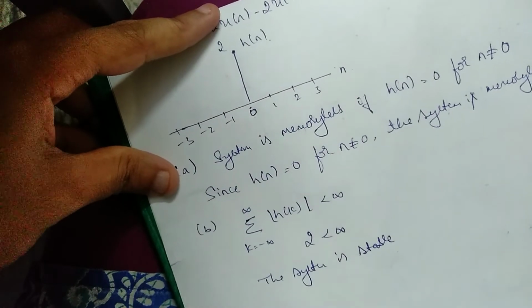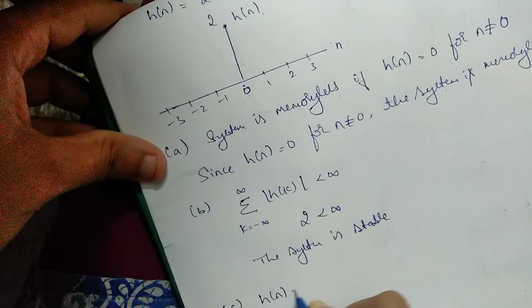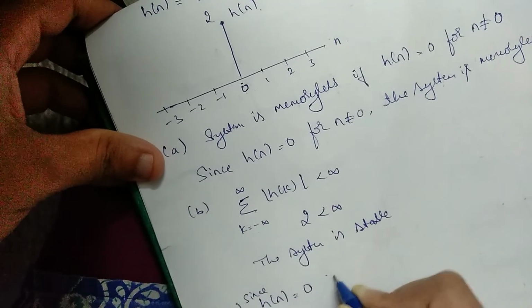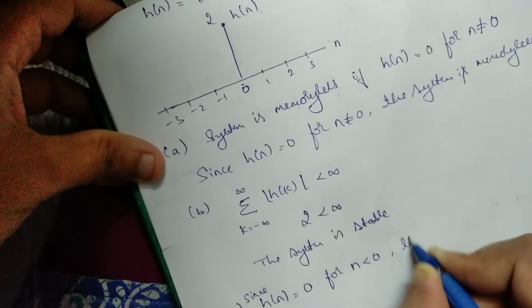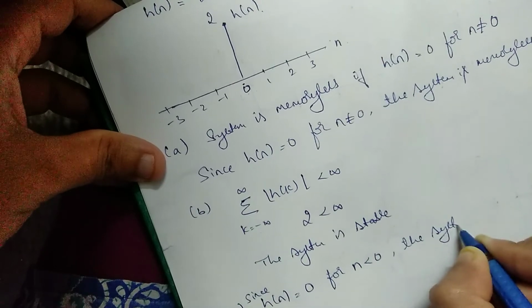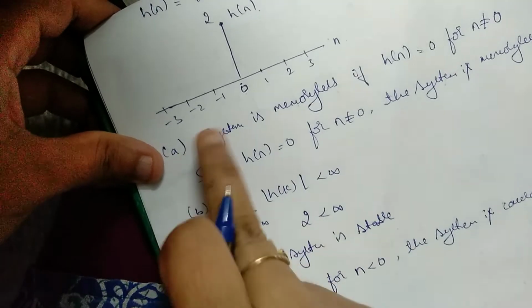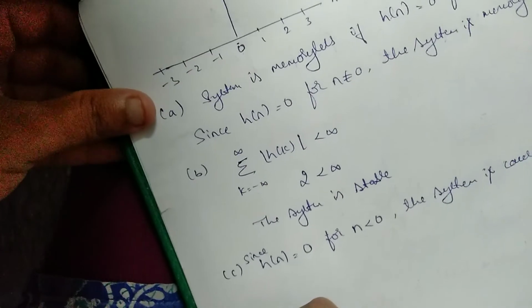To check the causality, as we already know, H of n should be equal to 0 for n less than 0. Since H of n is equal to 0 for n less than 0, the system is causal. That means if there are no negative values, then the system is causal. Here we don't have any negative values, so the system is causal. Okay,